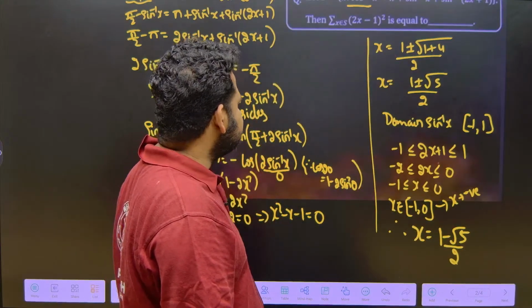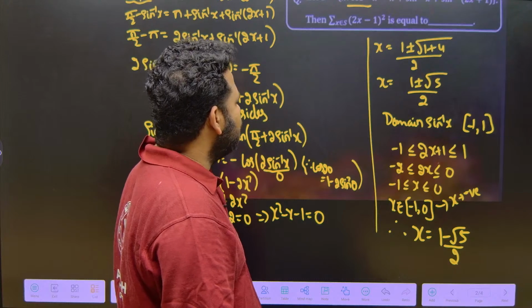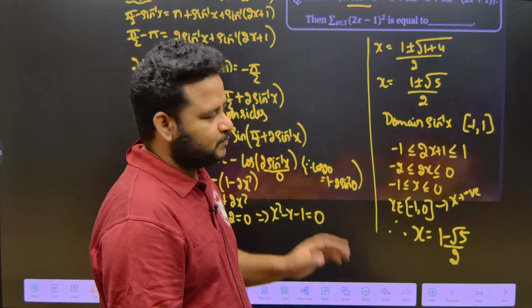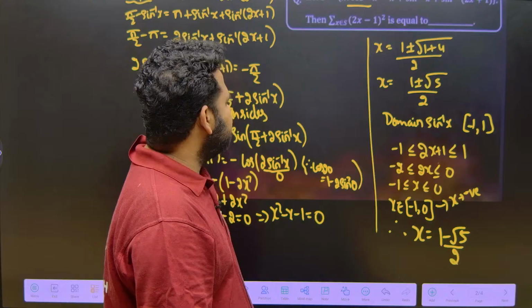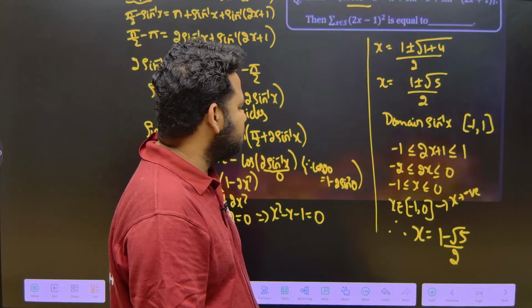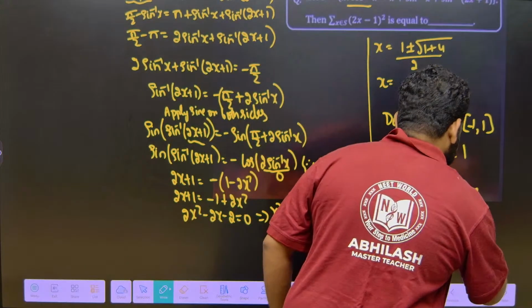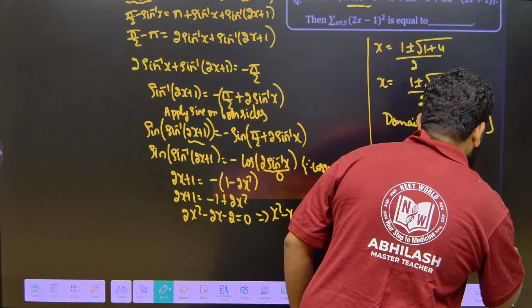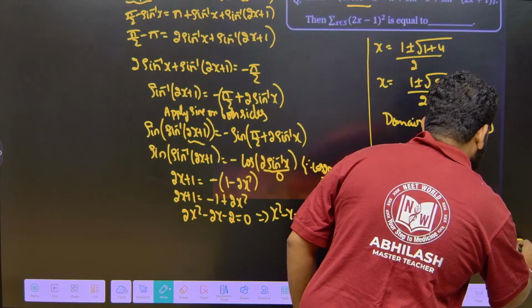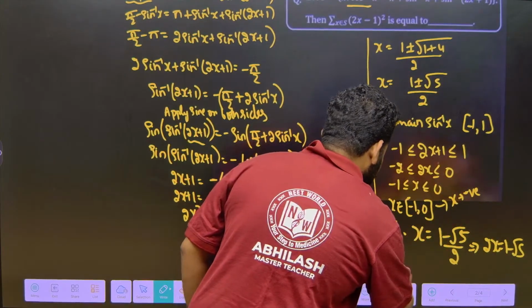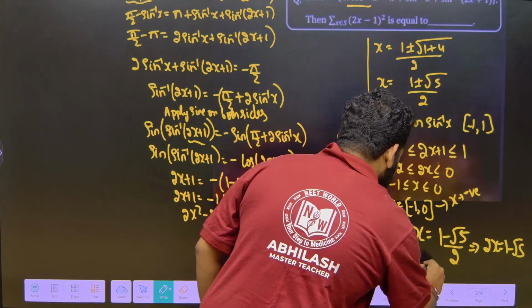Now, they are asking us for 2x minus 1 whole square. Wonderful question this is. Here let us manipulate something. 2x is equal to 1 minus root 5, so next step 2x minus 1 is equal to minus root 5.